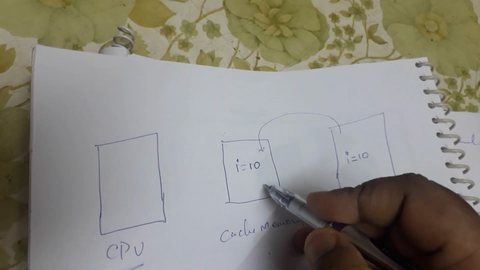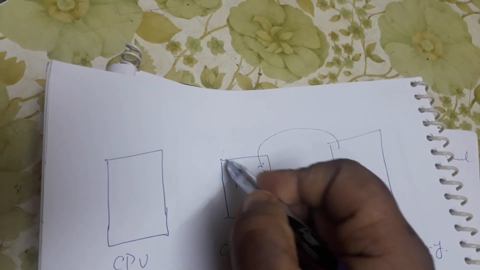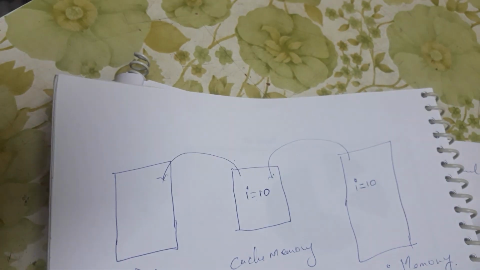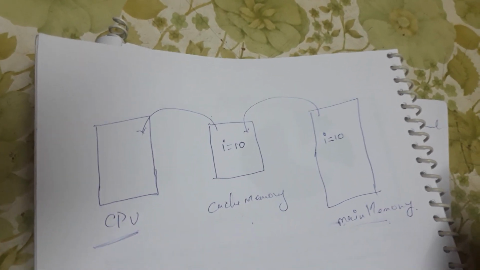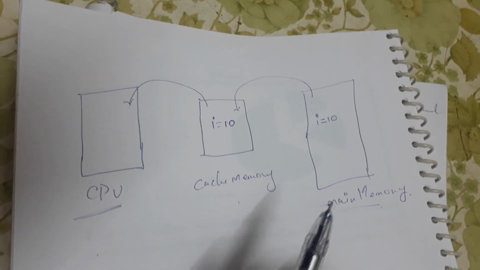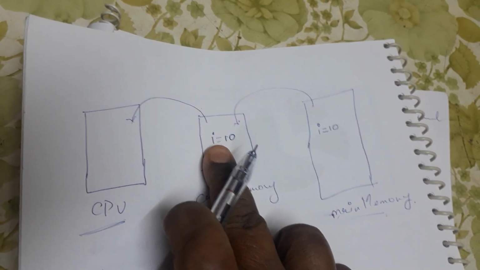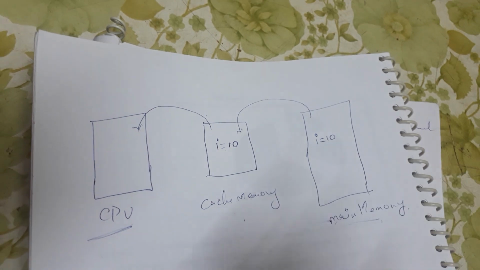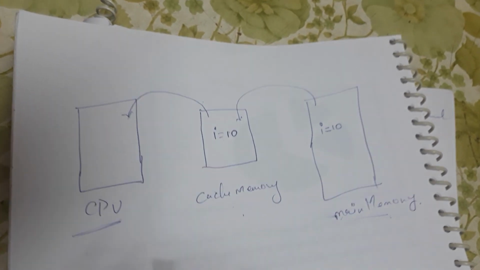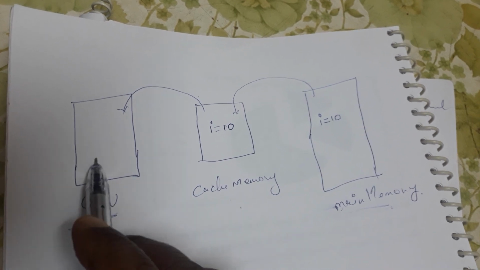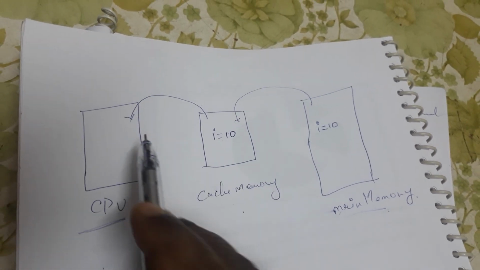The same program is copied here, and the value is the same, and this is what is being sent to the CPU for processing. So in this scenario, the same program, variable and value are present both in cache memory and the main memory.